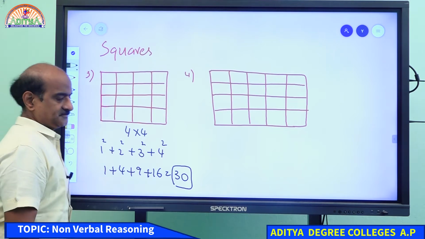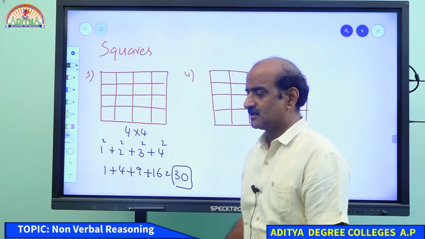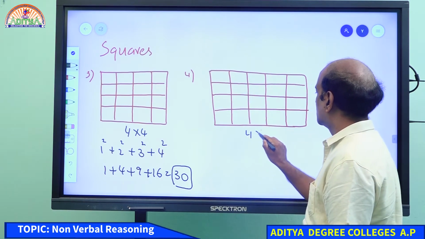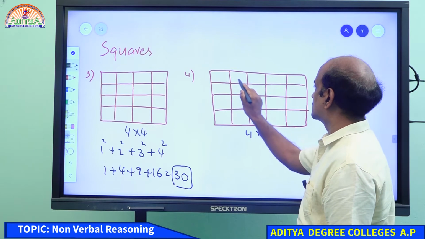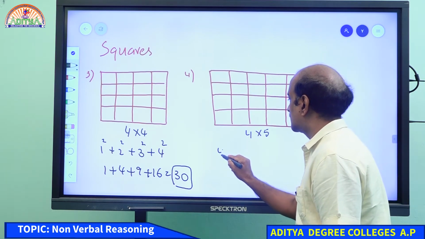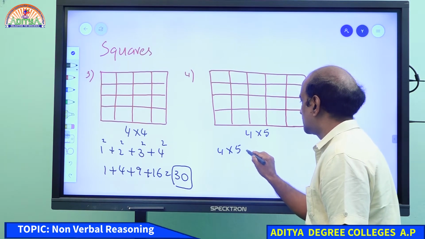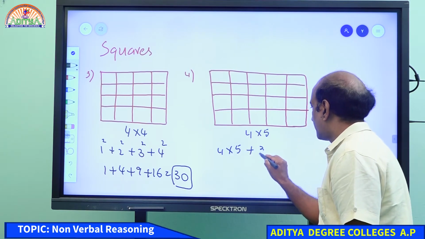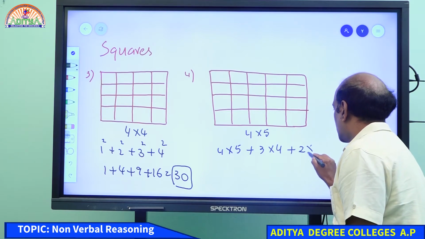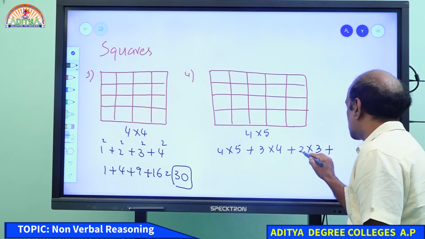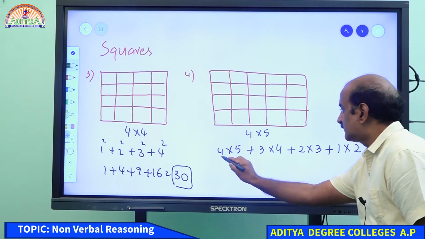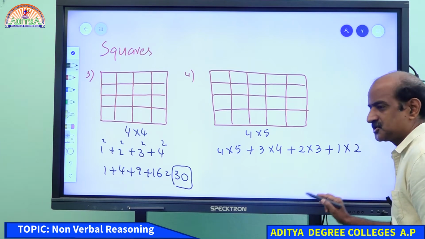Okay? So that is question number 3. Now, question number 4. Remember, this is a 4 by 5 rectangle. But of course, all these are squares only. So when it is 4 by 5, you see how we count? 4 by 5, plus, subtract 1, 3 by 4, plus, subtract 1, 2 into 3, plus, 1 into 2, you can stop there.